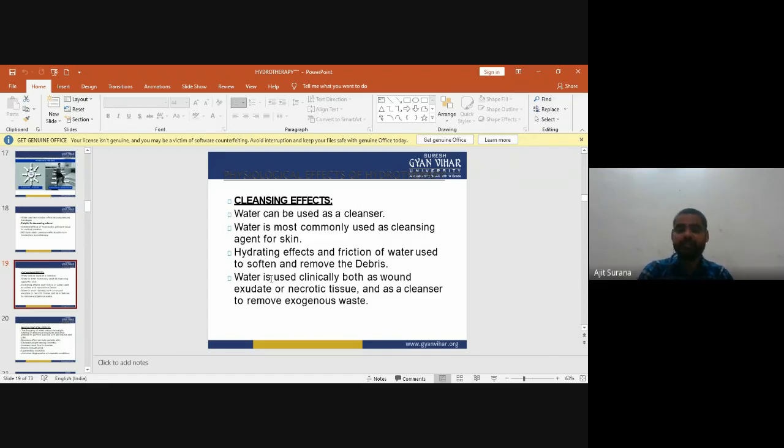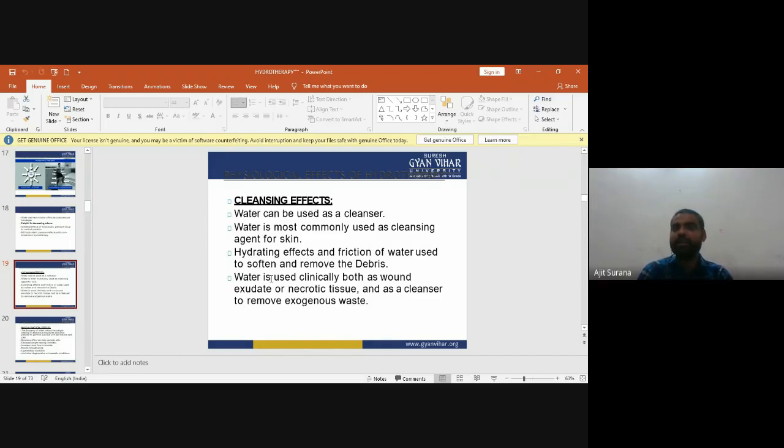Hydrating effects and the friction of water. They are used to soften and remove debris. Water is used clinically both for wound exudate or necrotic tissue and as a cleanser to remove exogenous waste. So the first one is the cleansing effect.